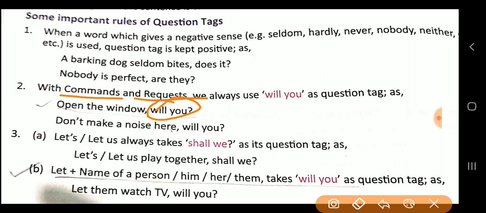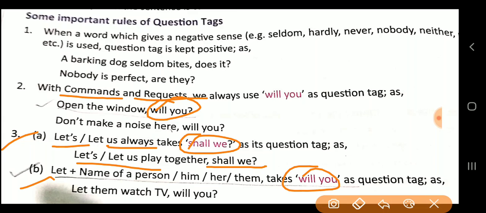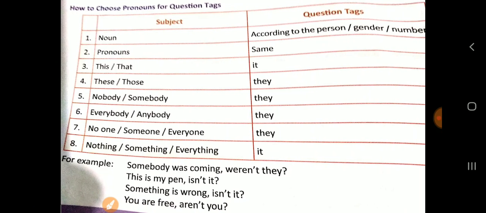And the third one is let's, always let us, shall we. Now let us see, for example, let us play together, shall we? Now the second one also is let plus name of the person, him, her, them. Take will you. If the name of the person or something's name is there, then how you will put the question tag, there will be formed will you. Now, let them watch TV, will you? Now did you understand? Very simple it is. So I don't have to explain much.